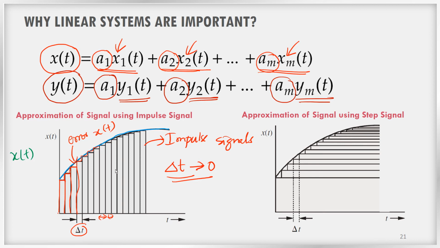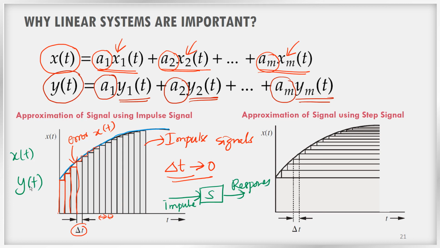Now what is the advantage of this? If there is a system S, and we know the response of the system to the impulse signal, then simply by adding these responses, I can know what will be the output y of t for the input x of t, right?